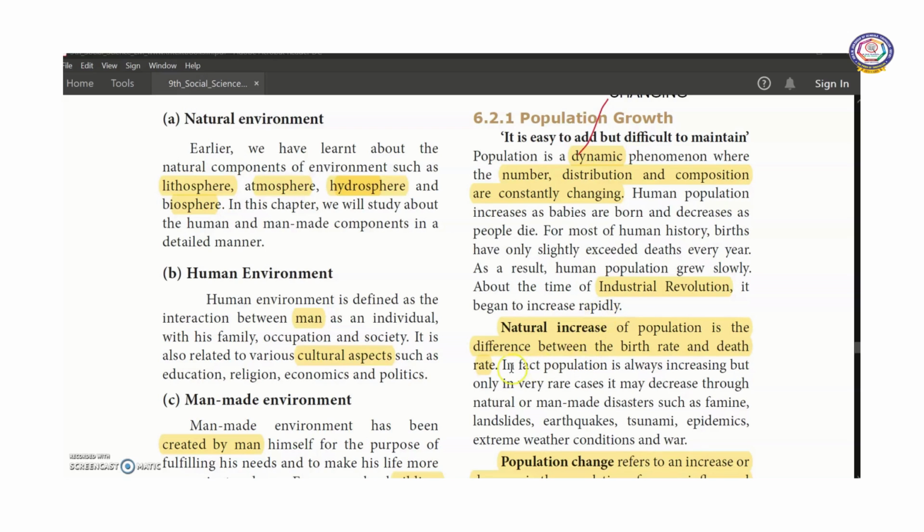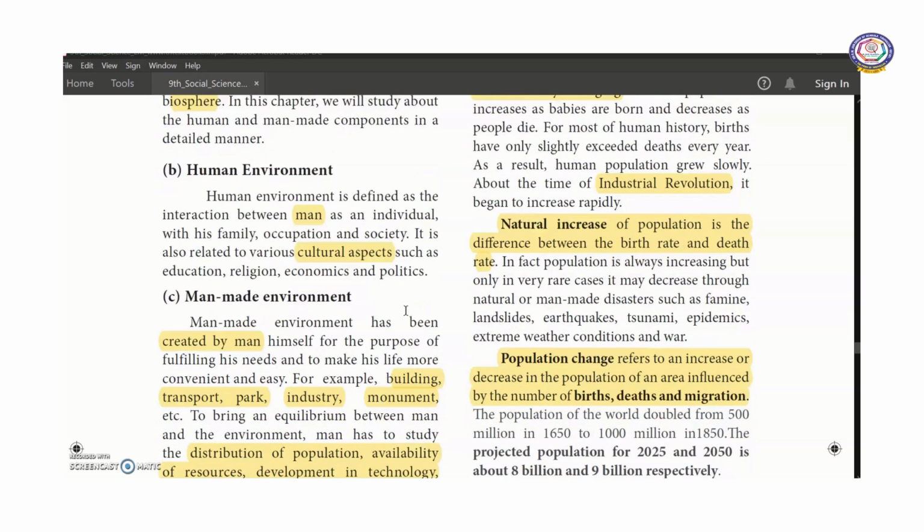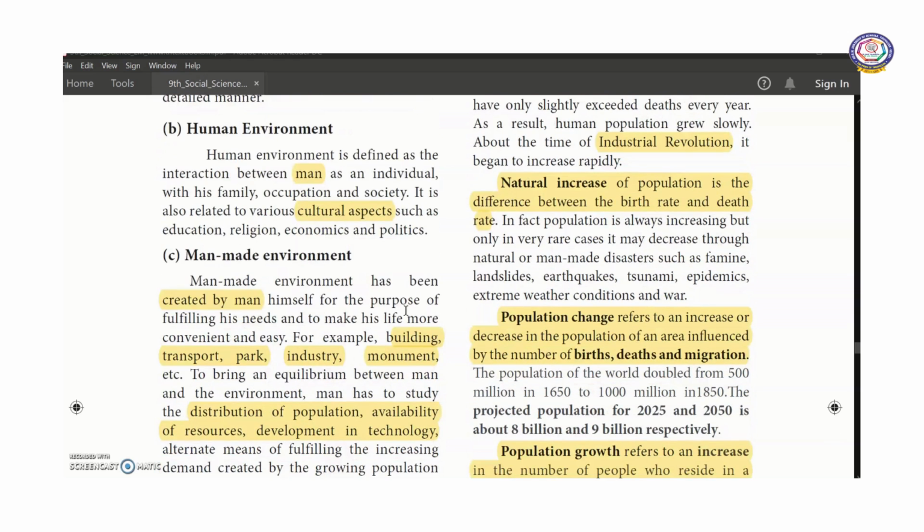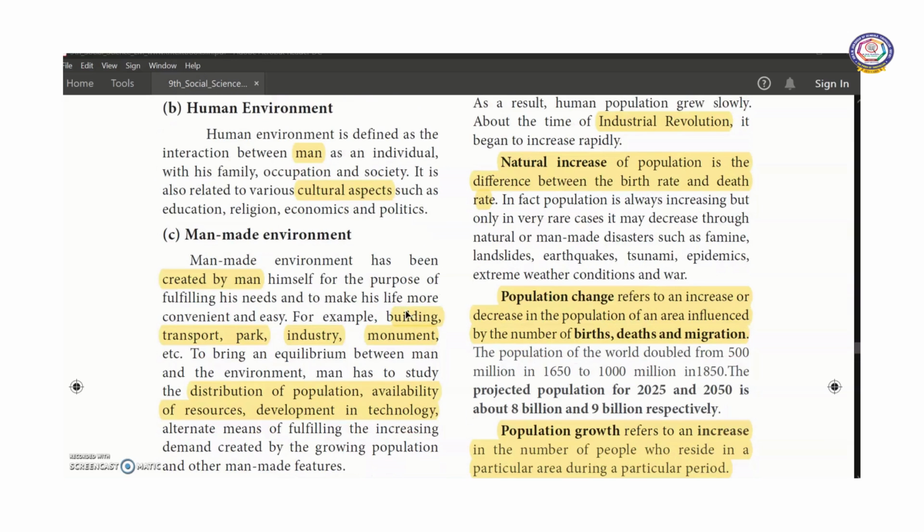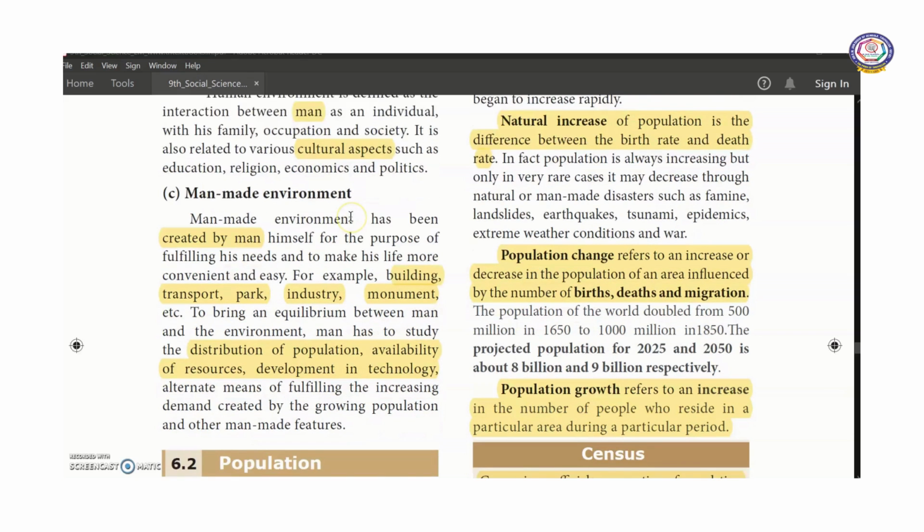First, what is meant by human environment? It is defined as the relationship between man and his surroundings. What is the part of a man as an individual? What is the relationship with his family? What is his part in his occupation? And what is his part in the society? It is related with education, religion, economics and politics. These are the various cultural aspects of human beings.